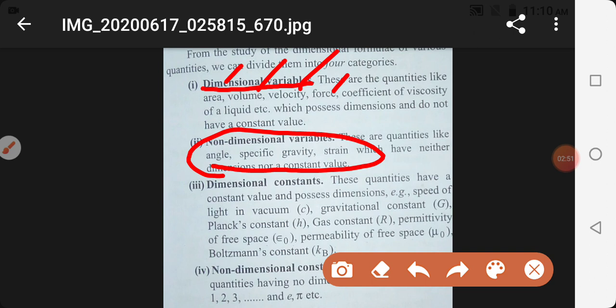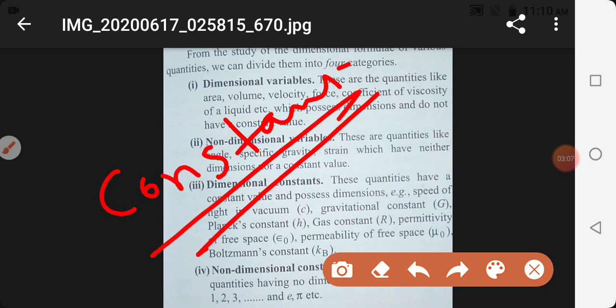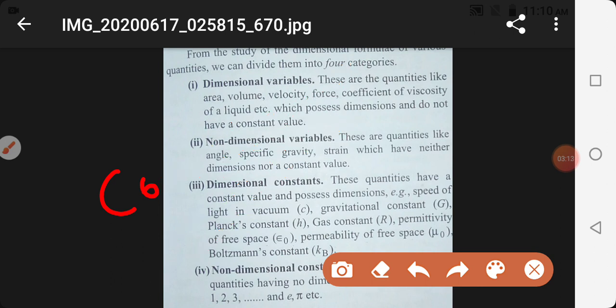Third is dimensional constant. Whenever you are discussing dimensional formula, if you have it in your mind that constants don't have a dimensional formula, then it will be wrong. First of all, you must know which type of constant you are discussing. Some constants are written here which have a unit, and if they have a unit, they must have a dimensional formula.